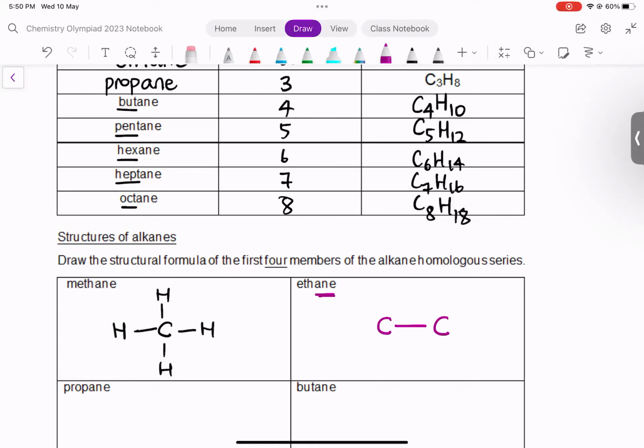The next concept is that you need to know each carbon must be surrounded by 4 bonds. So you must ensure that every single carbon atom in the alkane has 4 lines around itself. And you fill up those lines with hydrogen. And that's why ethane is C2H6.